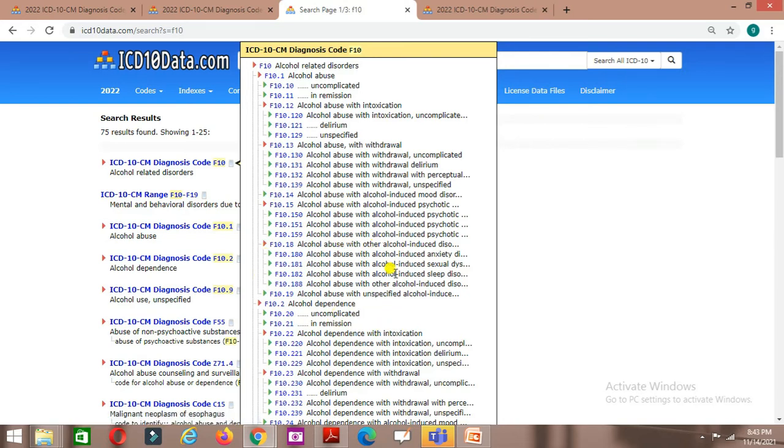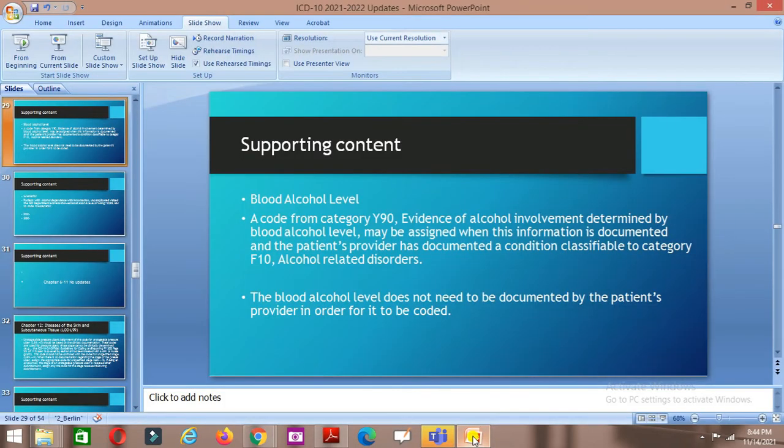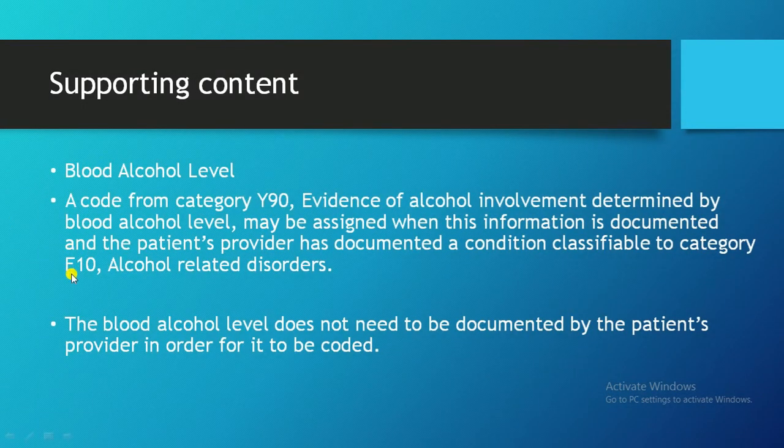So if the physician documents that the patient has alcohol abuse with withdrawal, and is also documenting evidence of the alcohol level in the blood, we have to code this also. If they are documenting the level, like 25 mg, we have to code that also along with the F10 category. So first we have to code the F10 and then the Y90.